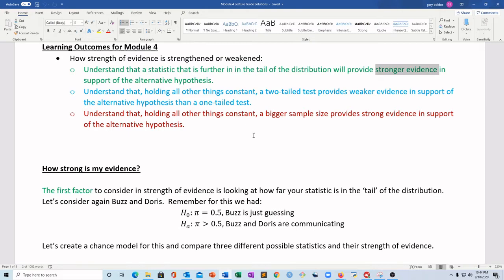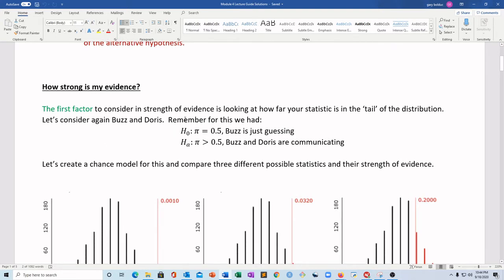So let's actually check this out. So the first factor when we're looking at this, again, is how far in the tail is your statistic. So let's go back to Buzz and Doris. Remember, for Buzz and Doris, our null hypothesis was pi equals 0.5, or Buzz is just guessing. He goes up to the 2 buttons, he just jams one, he doesn't know what he's doing, he just hits one randomly. Or we thought actually Buzz and Doris are communicating and they should do better than 50%. Pi is greater than 0.5. That's our alternative.